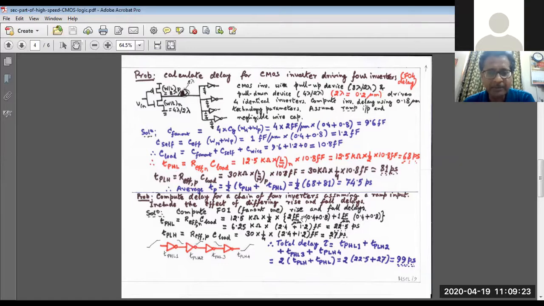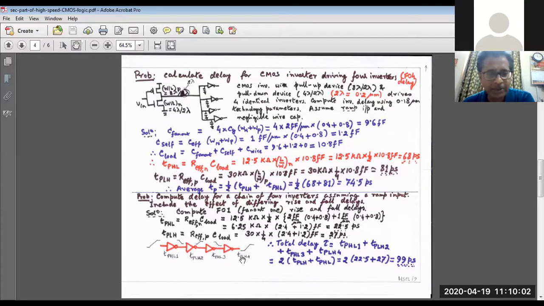Okay, and as before, the total capacitance is 2 femtofarad per micrometer Cg into Wn plus Wp, that means 4 lambda plus 8 lambda or 0.4 plus 0.8 micrometer, and this is C effective 1 femtofarad per micrometer, 0.4 plus 0.8. So total we can calculate and find out that the delay will be 22.5 picosecond, whereas TPLH, in similar manner, L by W of the PMOS transistor is 2 lambda by 8 lambda, so 1 by 4, 30 kilo ohm per square into 1 by 4 into the total capacitance, that is 27 picosecond.